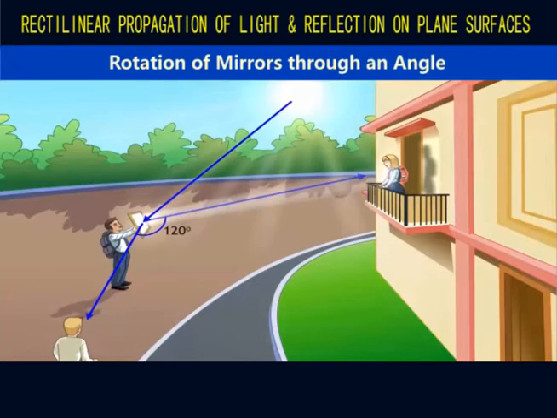To solve this problem, let us see what happens to the reflected ray when the mirror is rotated through an angle.